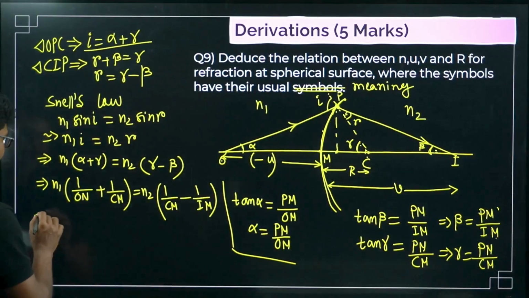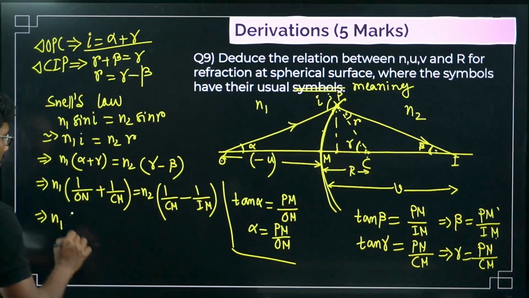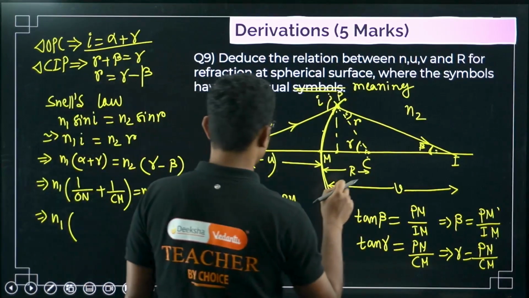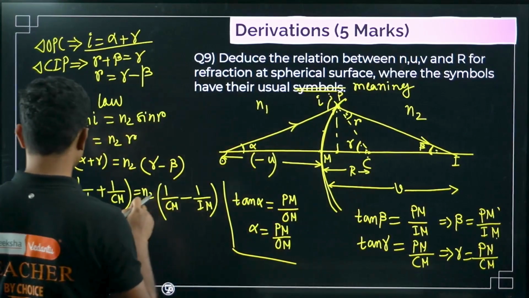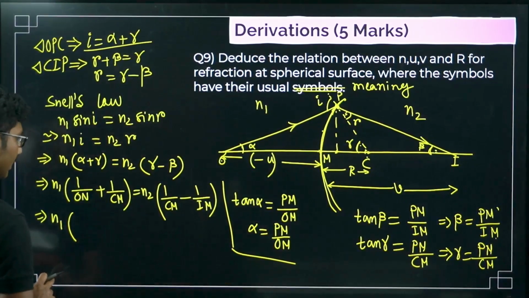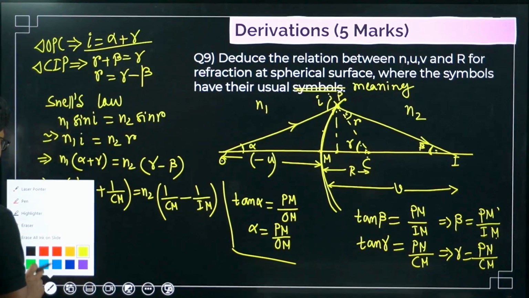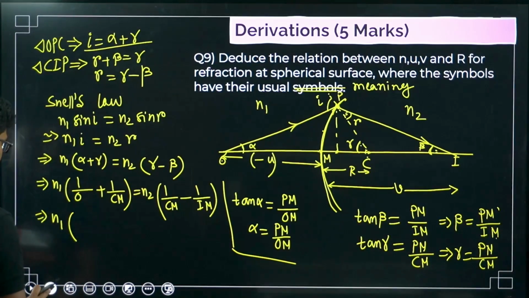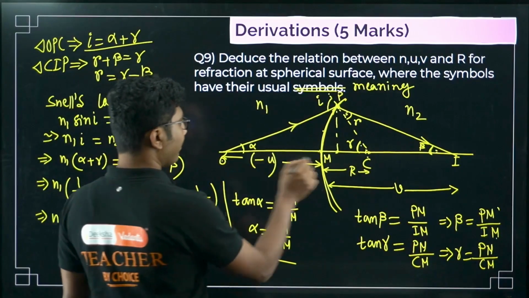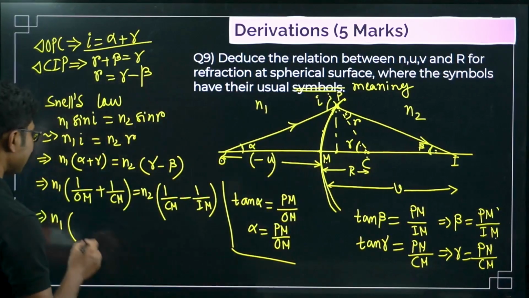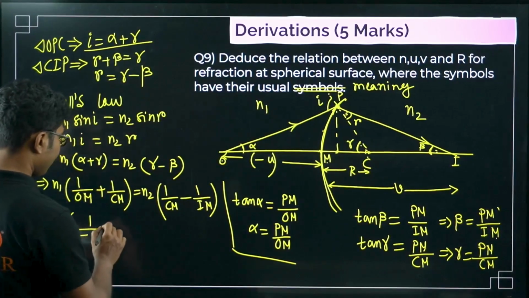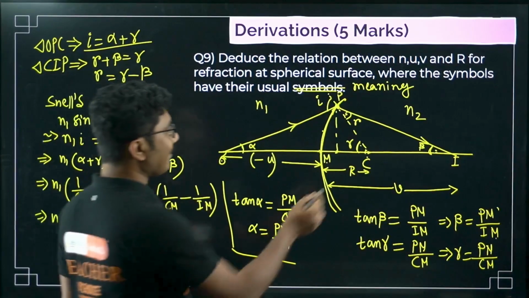Now what is OM? I think I made some mistake. It will be OM. There is no N here, right? OM is minus U, so you have to put it with sign plus CM. What is CM?